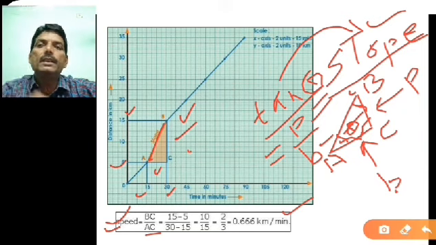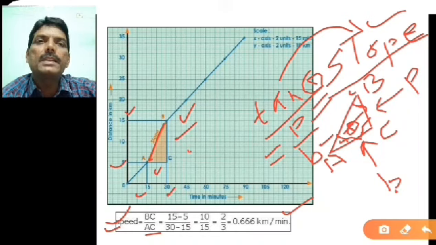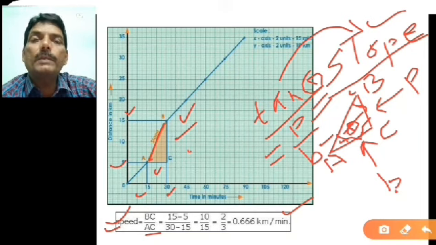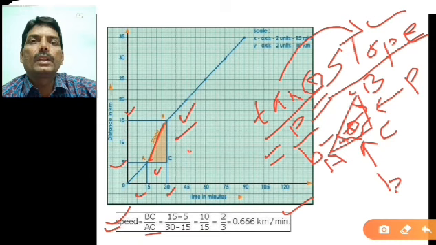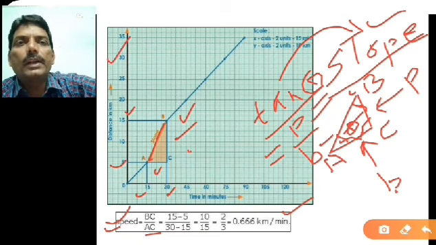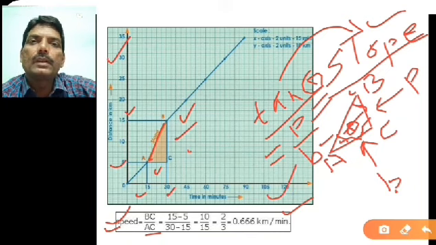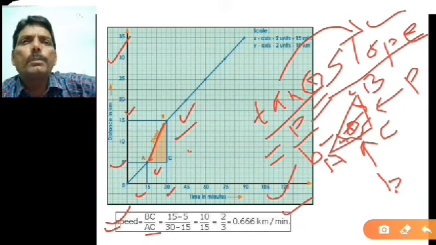So this is very important in case of plotting a graph, starting from how to plot the graph up to how to take the slope of the graph. Now you will ask, sir, what does slope indicate? Slope indicates, depending on what you are taking on the y-axis and what you are taking on the x-axis. Now we will discuss this slope. Simply, slope means what?